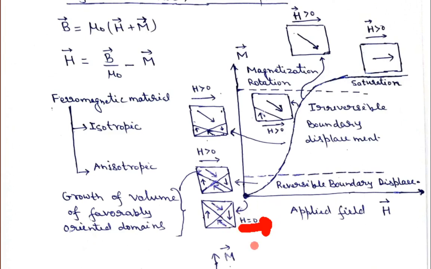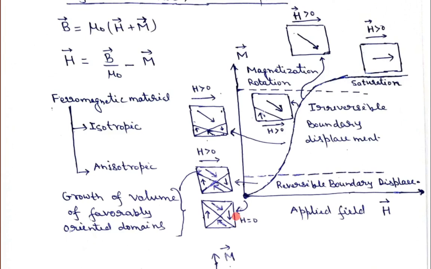When you have not applied any external magnetic field, that is when H is equal to 0, the net magnetization is equal to 0, because each domain has equal magnitude but different direction.